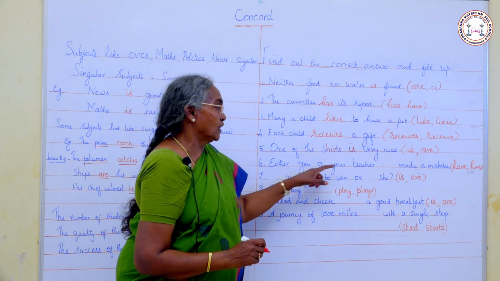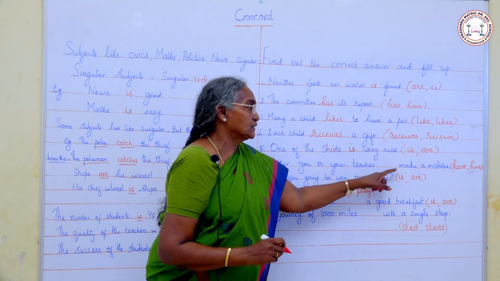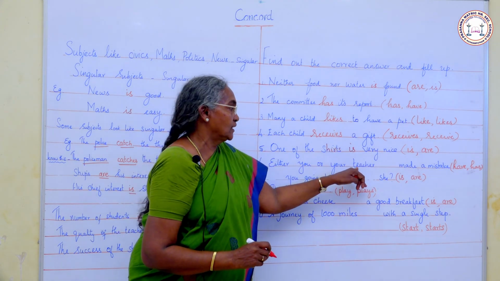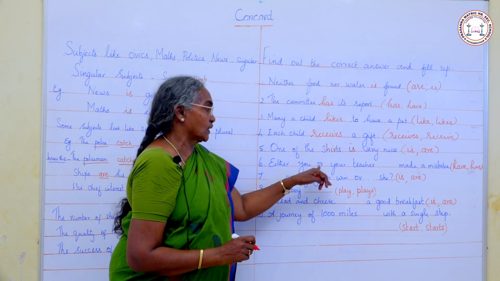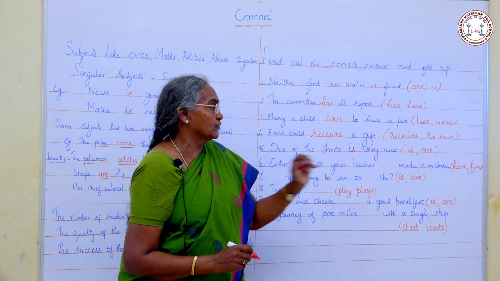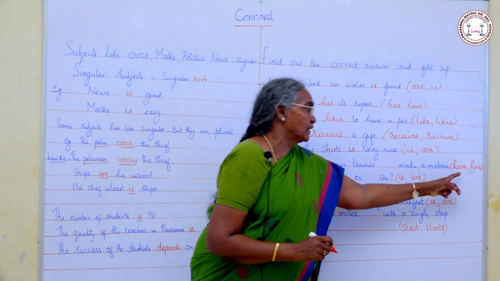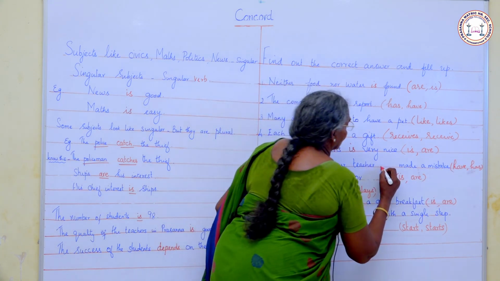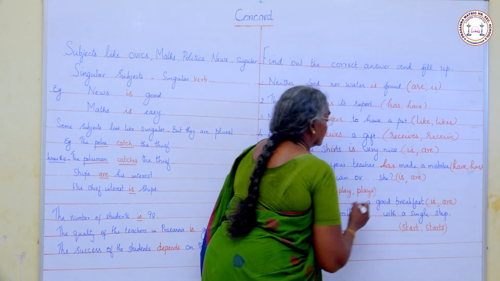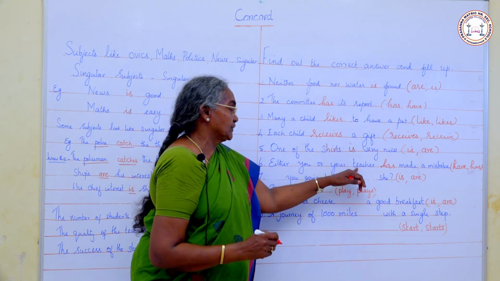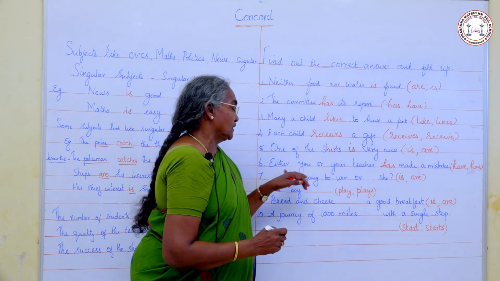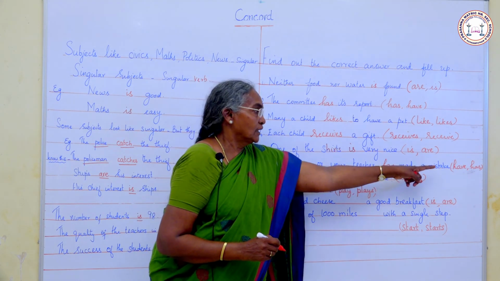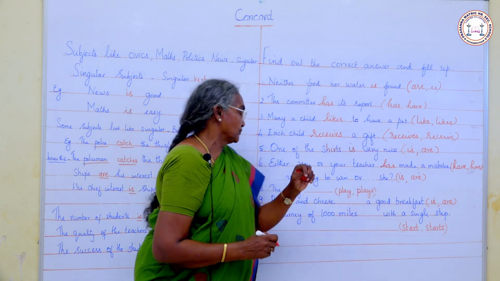Either you or your teacher dash made a mistake. If two subjects are linked by either or, we use a singular verb. So what is the singular verb here? Have or has? Has. Has is the singular verb.